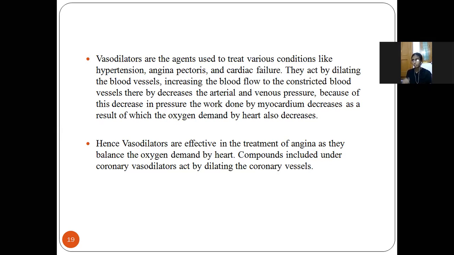The compounds which include the coronary vasodilators will dilate the coronary vessels, and the blood can easily flow in the heart.